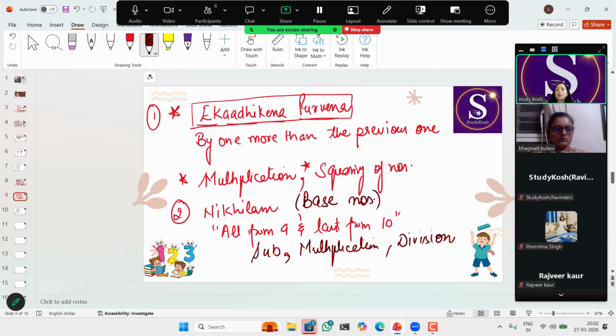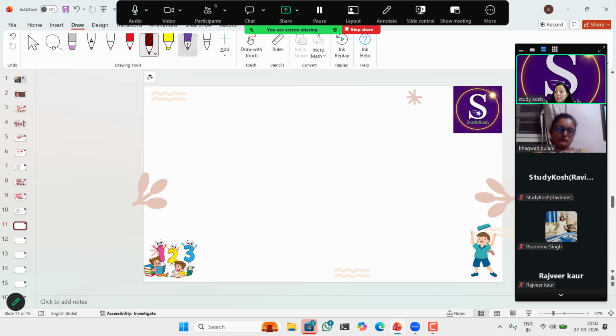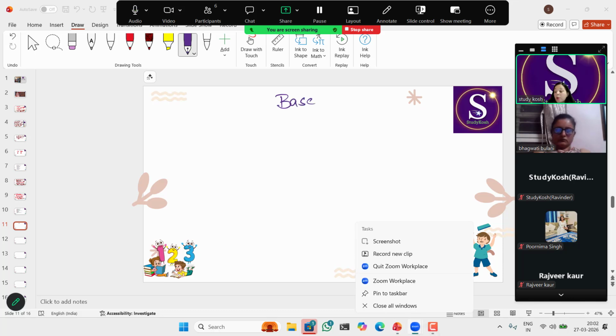Similarly, if the number is 898, and I ask what is the base of this number, it is 1000, right? Similarly, if it is 9994, the base of this number is 10,000. Am I right? So these are the base numbers, right?